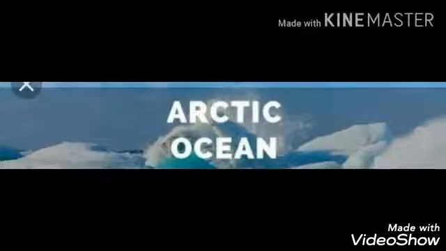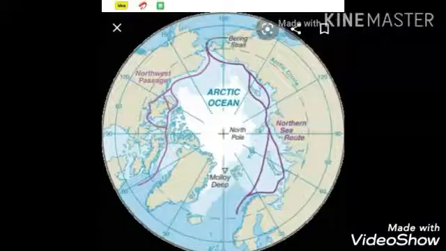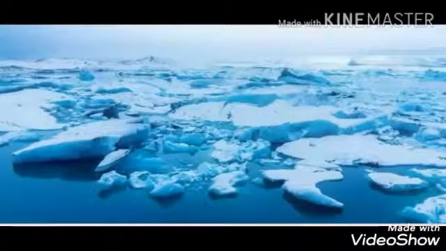North America, Europe and Asia are the 3 continents that border this ocean in the south. The Arctic Ocean merges with the Atlantic between Greenland and Scandinavia. When you look at the map of the world, we will see between Greenland and the north part of Europe, which is Scandinavia, between these two areas lies the water of Arctic Ocean. It is linked to the Pacific through the narrow Bering Strait.